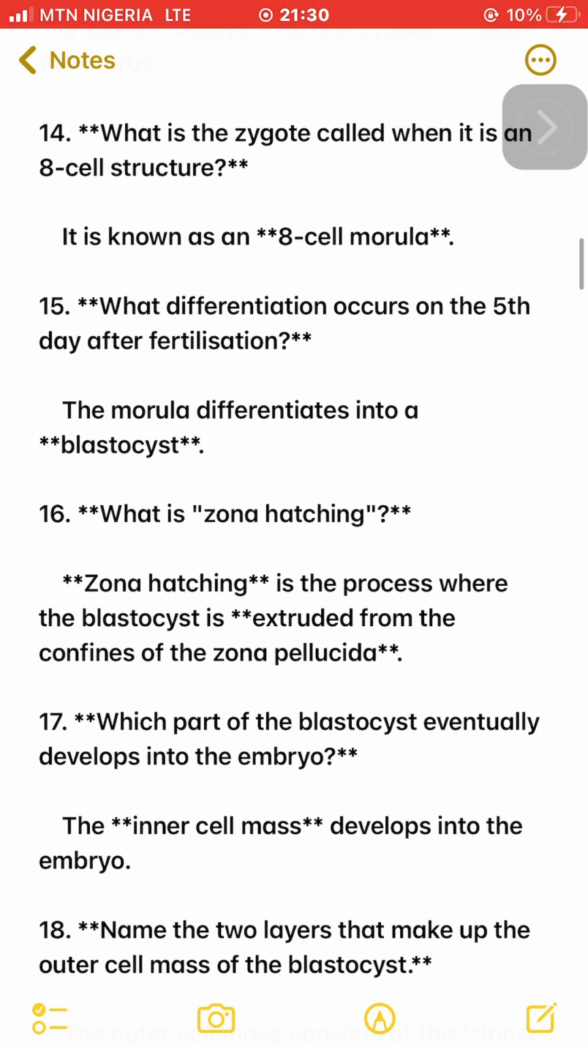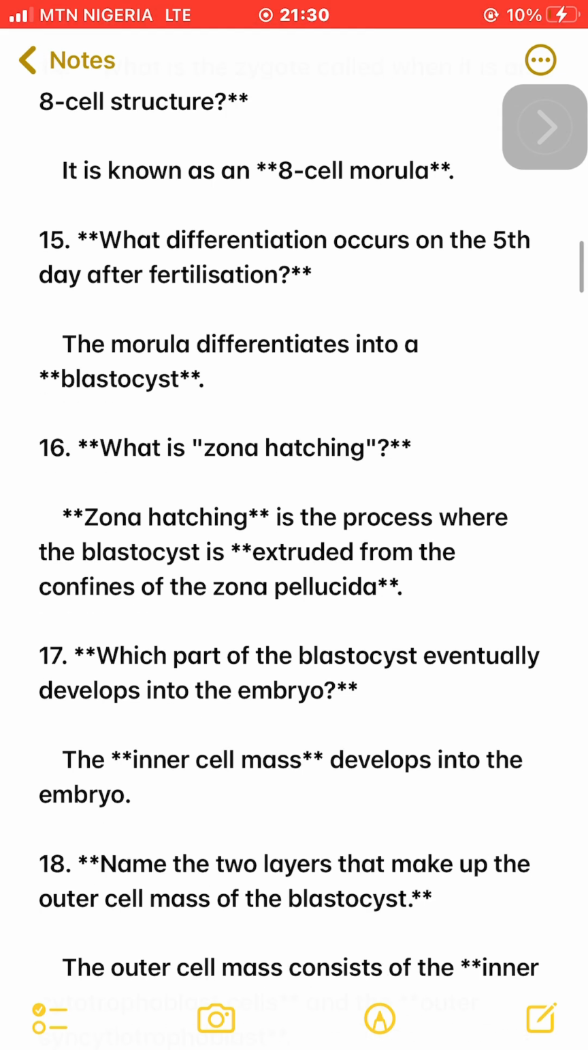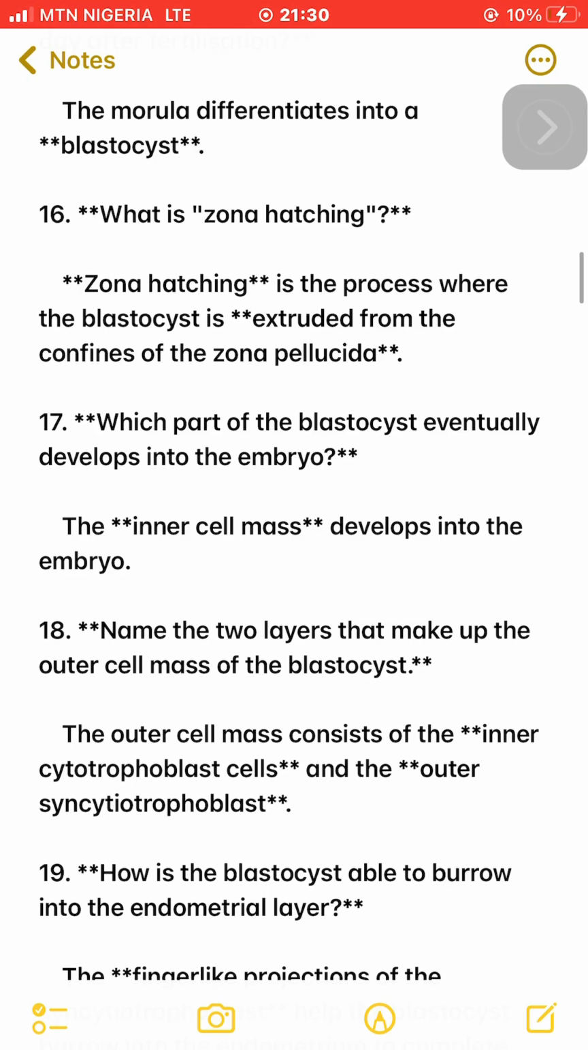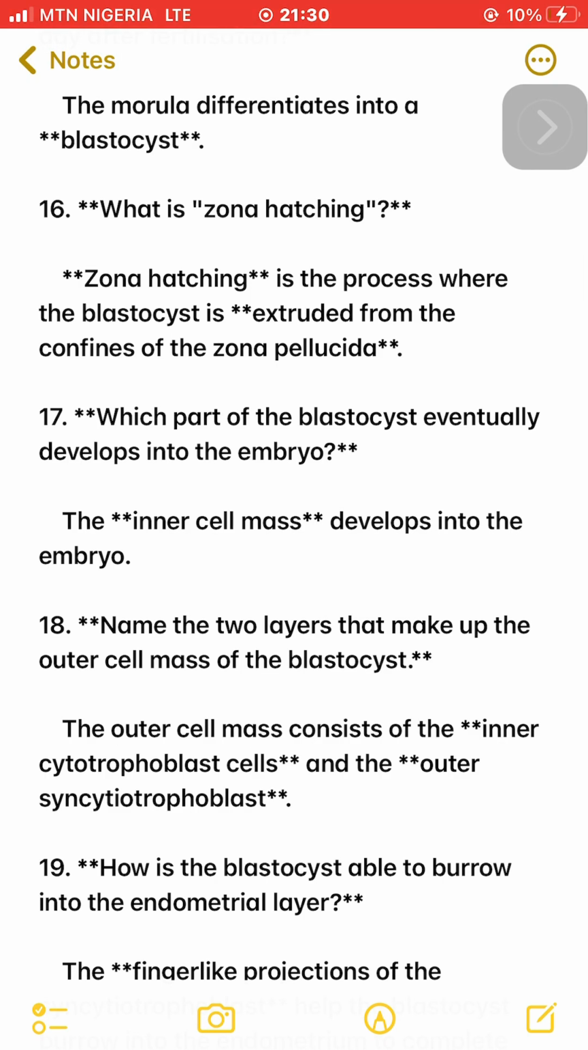16. What is zona hatching? Zona hatching is the process where the blastocyst is extruded from the confines of the zona pellucida. 17. Which part of the blastocyst eventually develops into the embryo? The inner cell mass develops into the embryo.